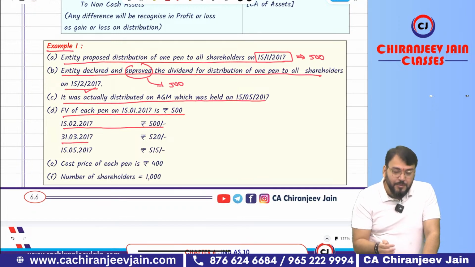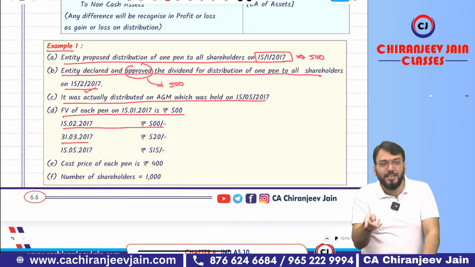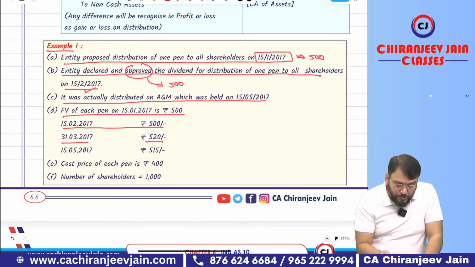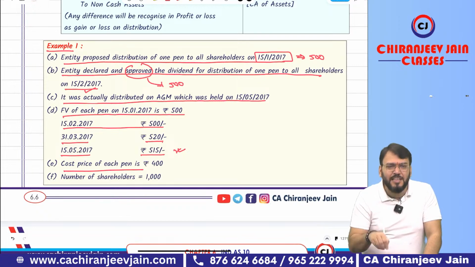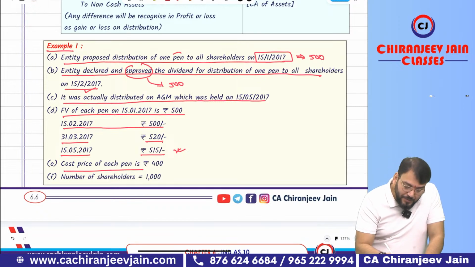On 31st March, means between the approval date and distribution date, there is one reporting date also. So on 31st March, it becomes 520. On 15 May, means on the date of distribution, it becomes 515. And the cost price of each pen, let us assume this pen is inventory for the entity.